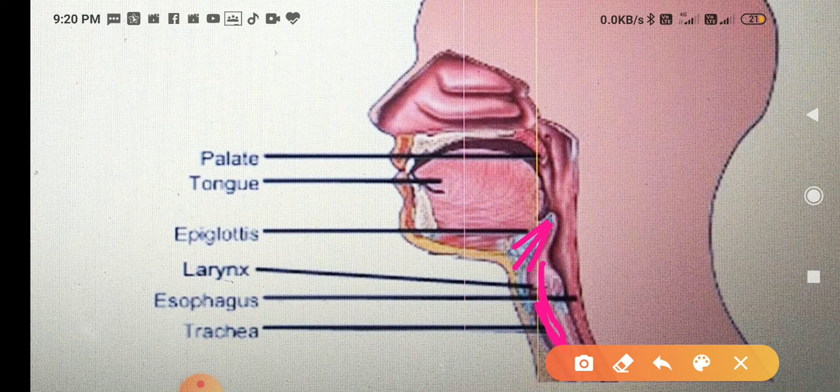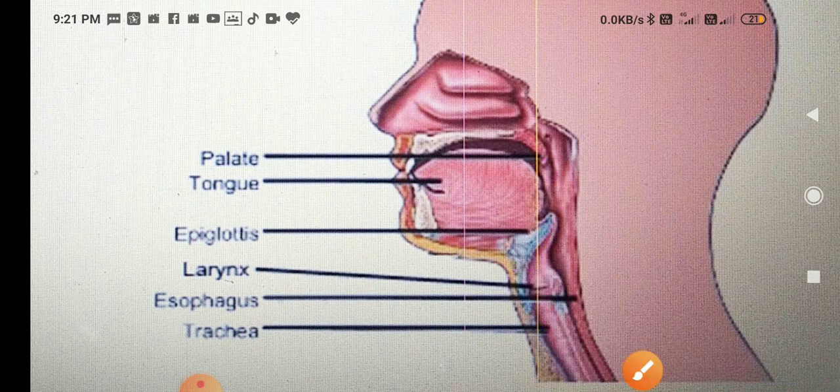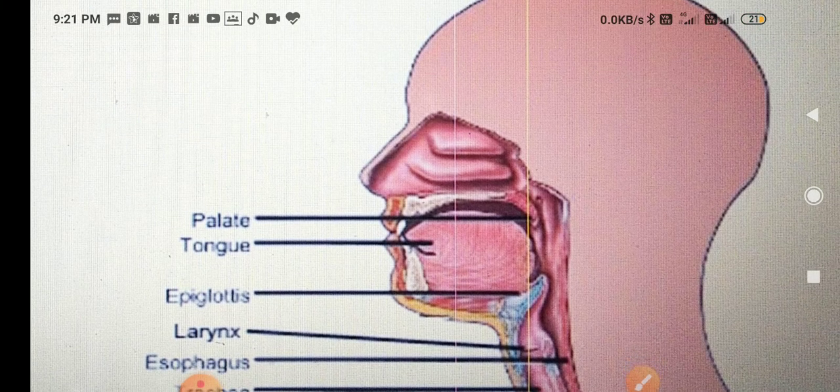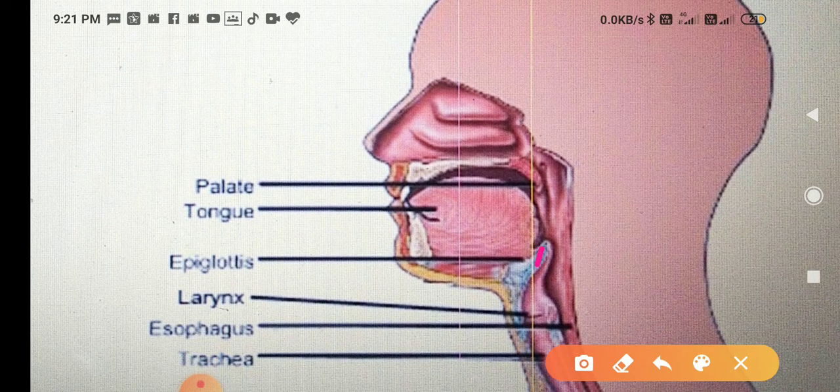Now what happens when food comes down? Normally this epiglottis, this flap, remains in this condition, and the windpipe is open and the food pipe is also open.